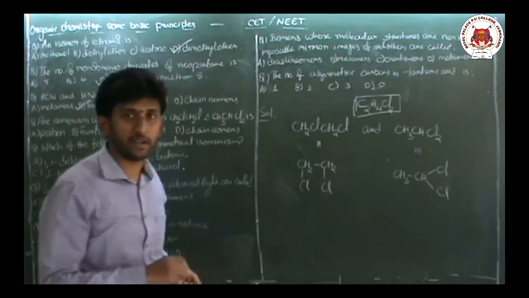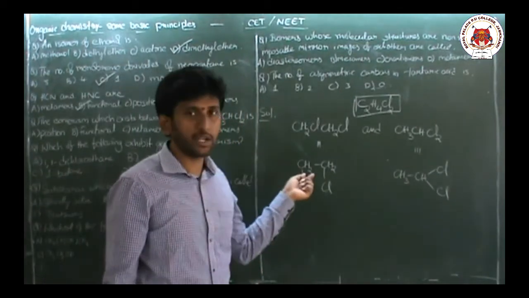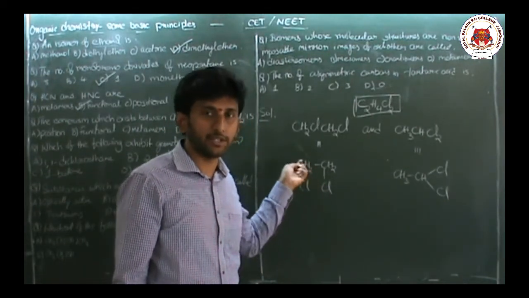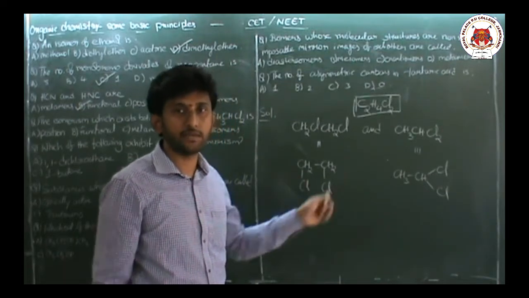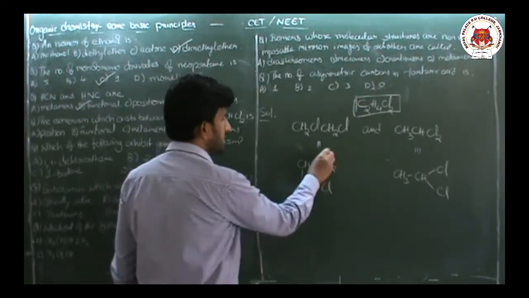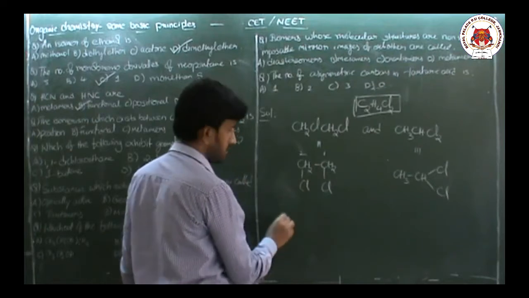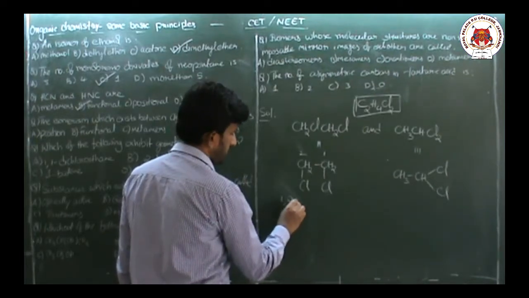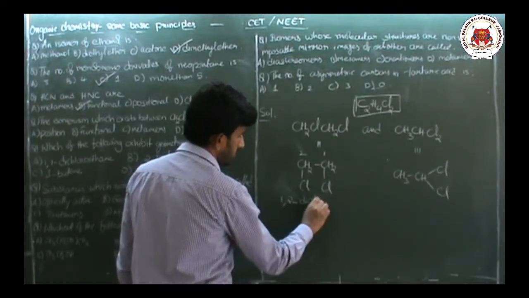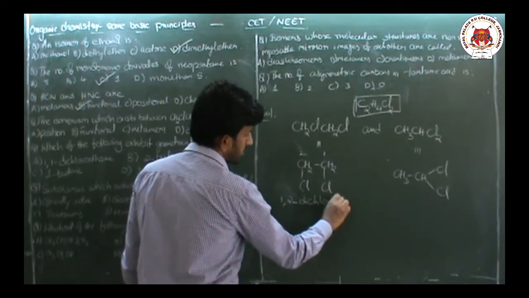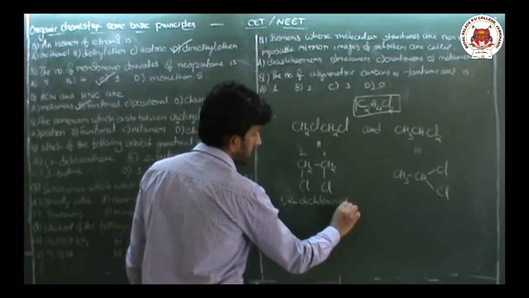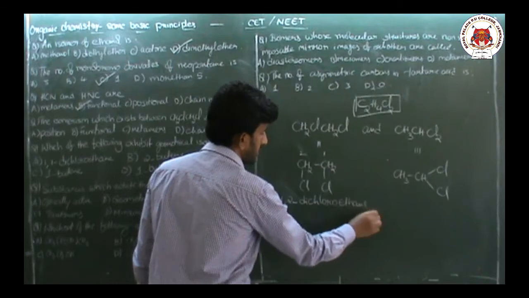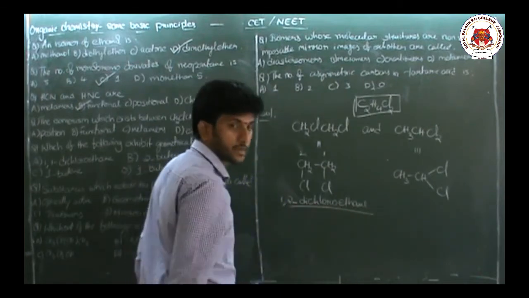But what is different? The position of the chlorine atoms attached to the parent chain is different. The IUPAC name of this compound is 1,2 dichloroethane.